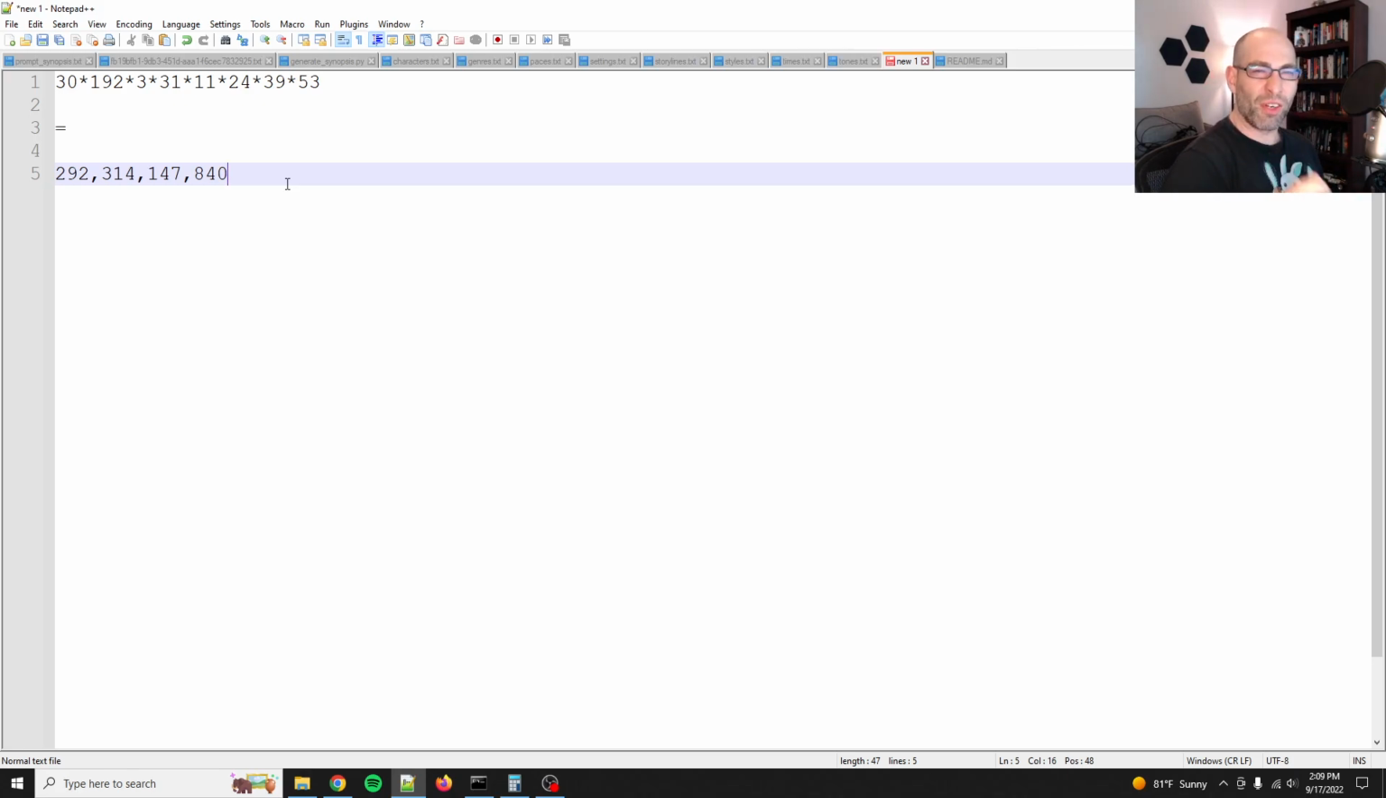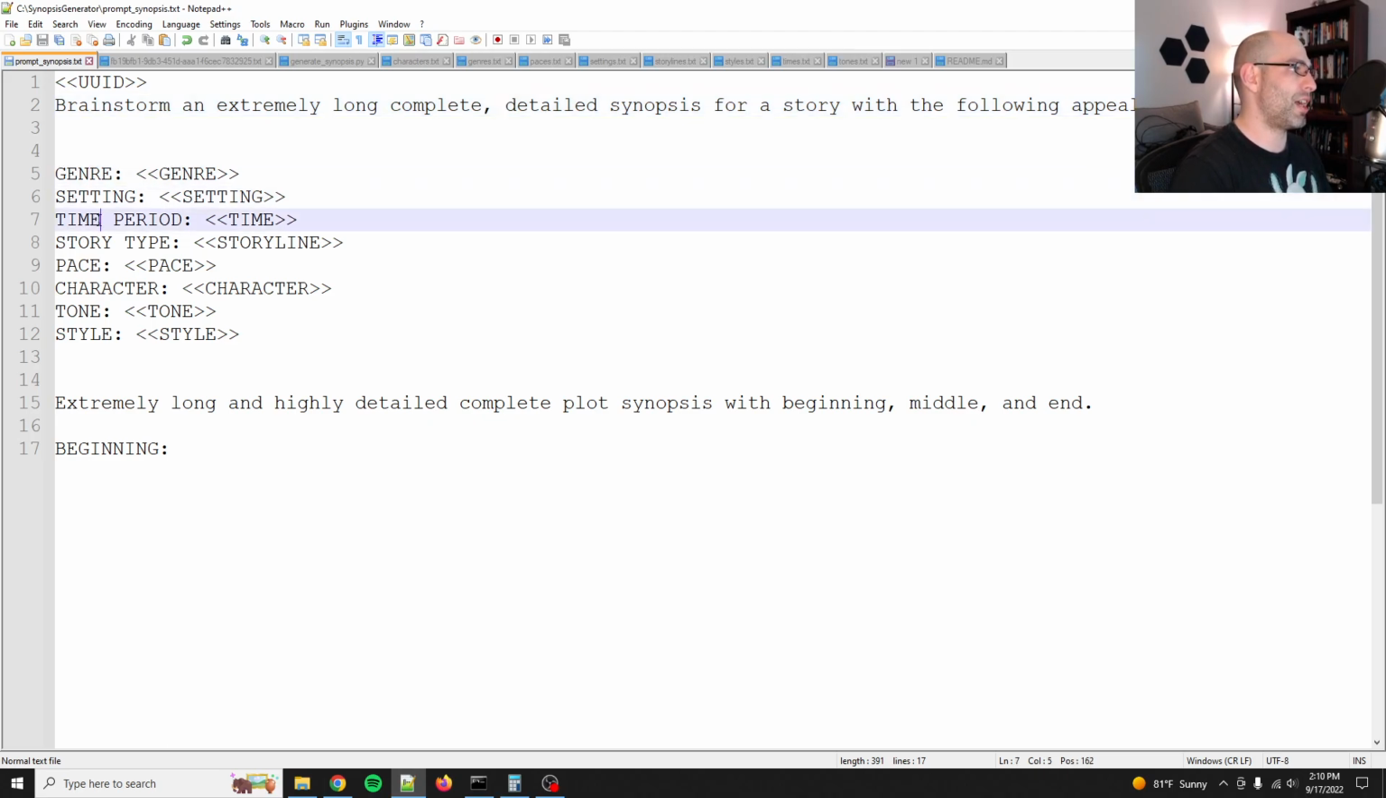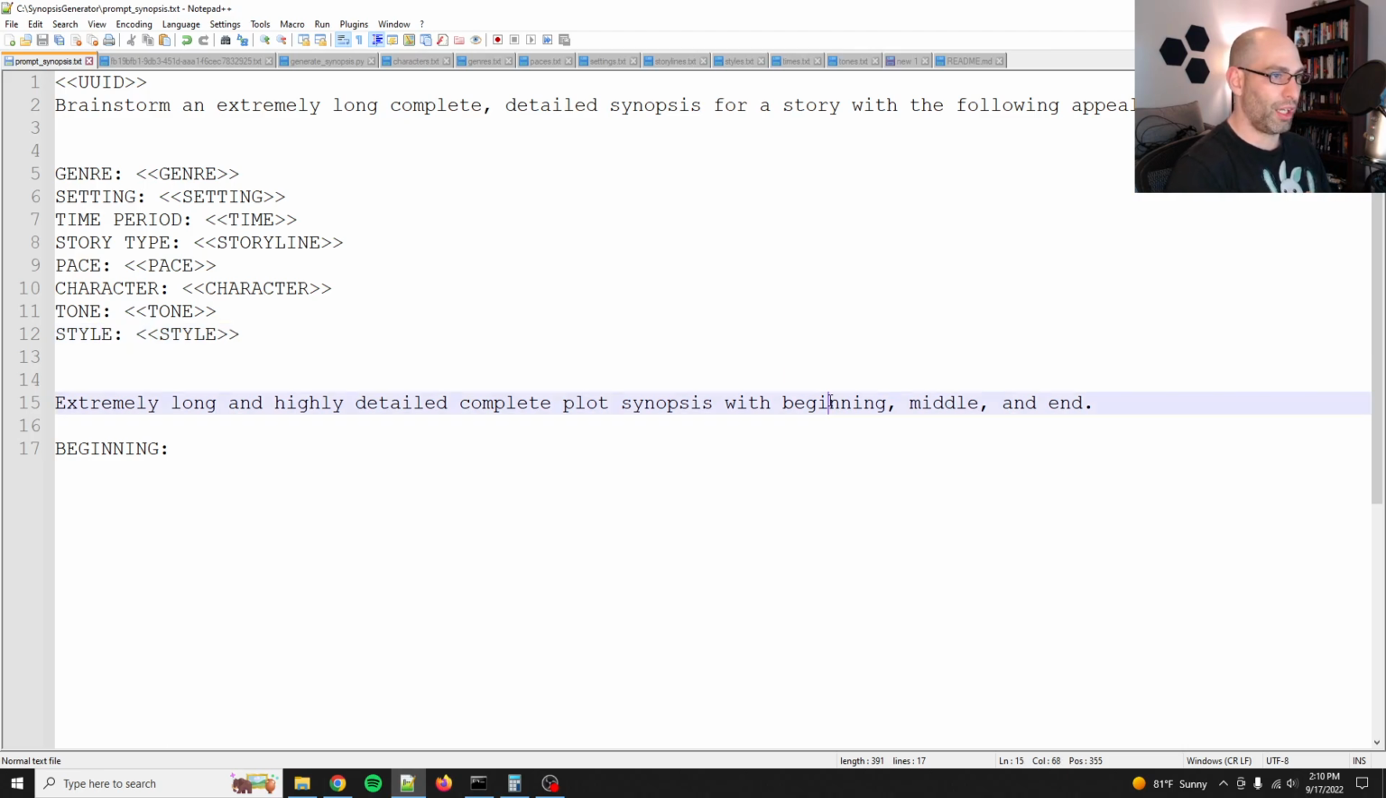I wanted to make sure I got every possible type of story. Now, this excludes video games and a few other things, but yeah, this is a lot. So we can get most storylines in here, and then I stuffed it all into a prompt. So: brainstorm an extremely long, complete, detailed synopsis for a story with the following appeal terms: genre, setting, time period, story type, pace, character, tone, style. So this should cover all of literature and film and TV, well, most of it. Extremely long and highly detailed, complete plot synopsis with beginning, middle, and end.